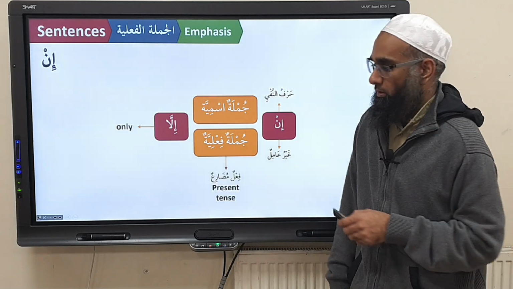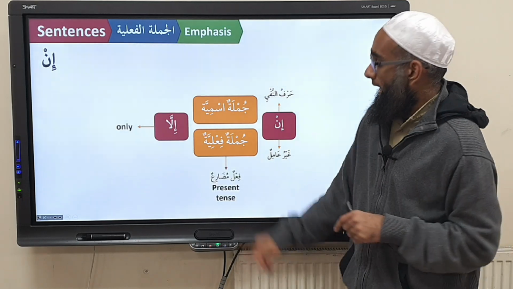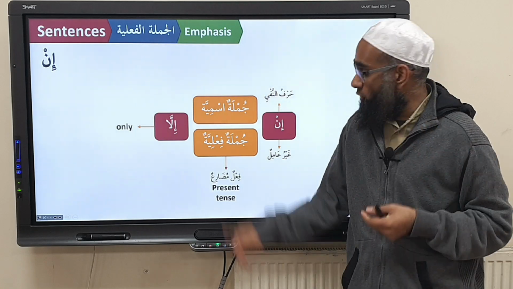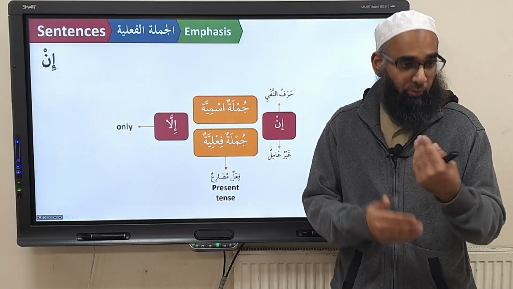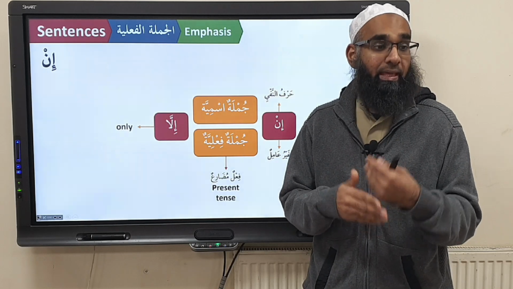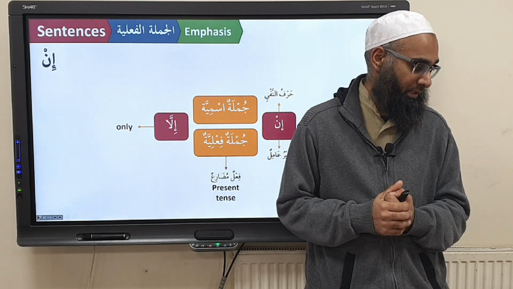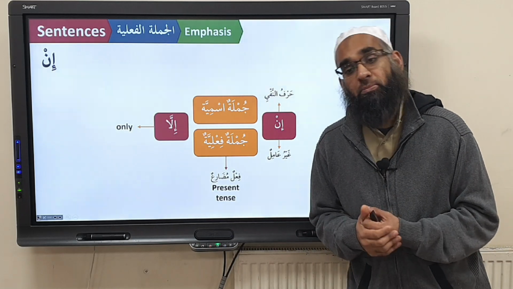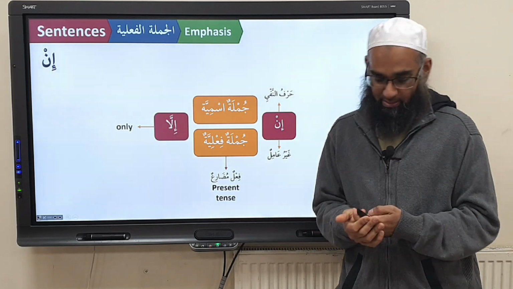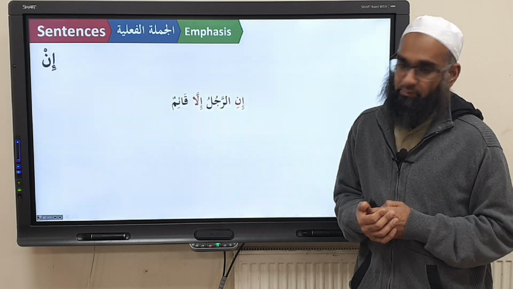Correct? Remember the rule: negative plus illa creates what meaning? Only. Right? And another point, when it comes to the jumla fa'liya, it comes with fa'al mudari. When it comes to fa'al mudari, it creates a present tense meaning, not future tense. It can come on madi and mudari, but when it comes to mudari, it has to be present tense.